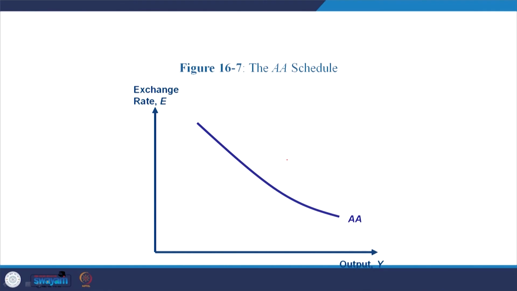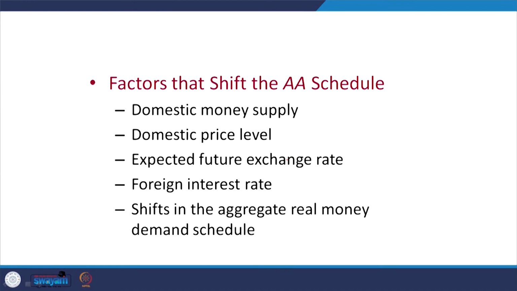Whereas, coming to the AA schedule, once again we are relating the exchange rate to output. It is negatively sloped: when output increases, the exchange rate actually decreases. The factors that shift the AA schedule are the domestic money supply, the domestic price level, the expected future exchange rate, the foreign interest rate, and shifts in the aggregate real money demand schedule.